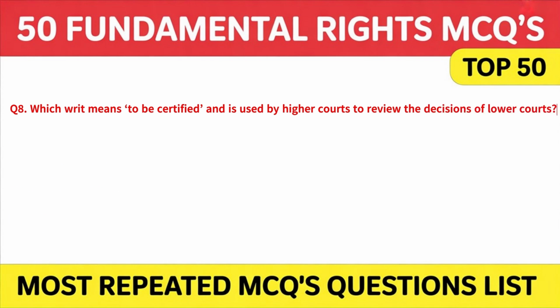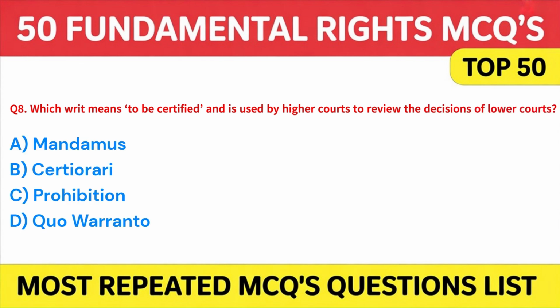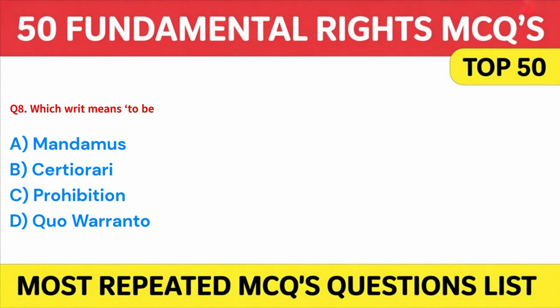lower courts? A. Mandamus. B. Certiorari. C. Prohibition. Or D. Quo warranto. Answer: B. Certiorari. Moving on.